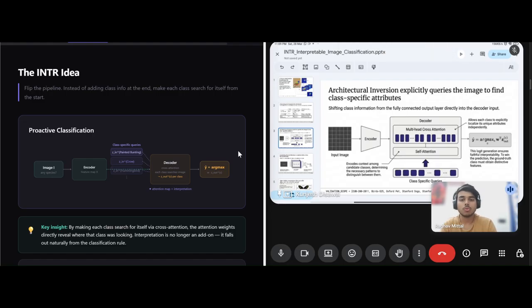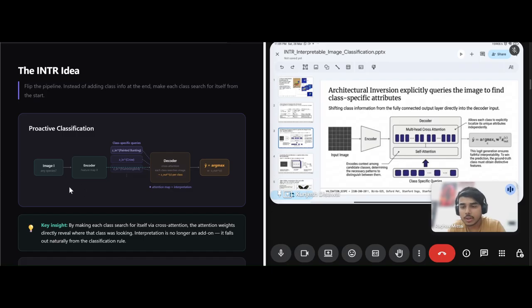The class-specific search is what creates interpretability because each class has to actively look for its own patterns in the image. We can visualize exactly where it is looking, and the map is the interpretation we get. So this is the core insight.